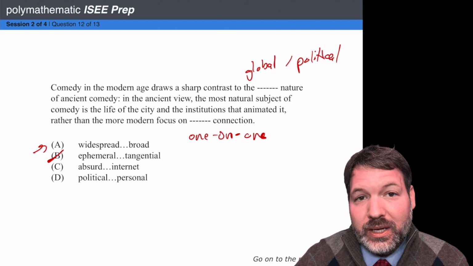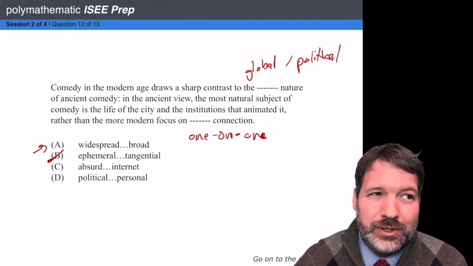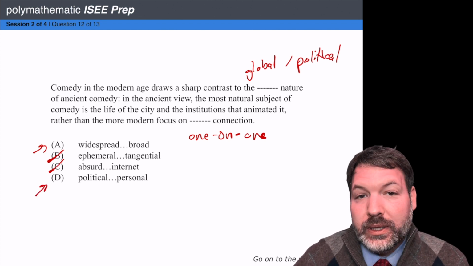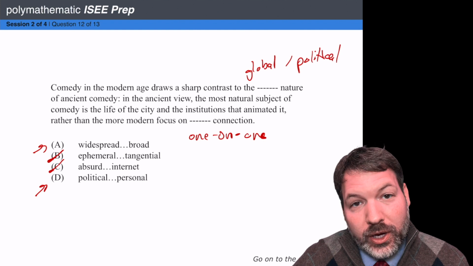Absurd, I mean, comedy in general is sometimes absurd, but you can see that's just kind of a trap here. It doesn't have anything to do with being global or political. D, political, we love it whenever this happens. Now we go to the second blank.